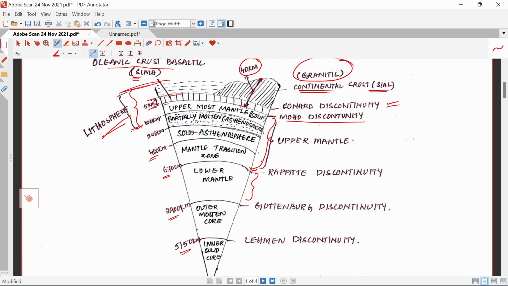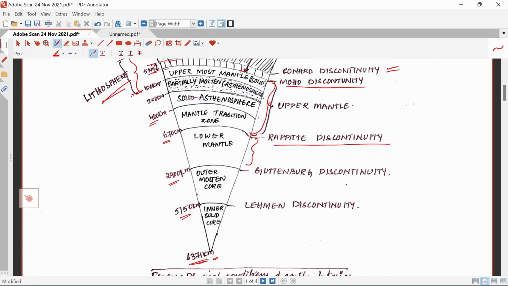The area separating upper mantle and lower mantle is called the Repetti discontinuity, and the area separating the lower mantle and the outer molten core is called the Gutenberg discontinuity, and the area separating the outer molten core and the inner solid core is called the Lehmann discontinuity.